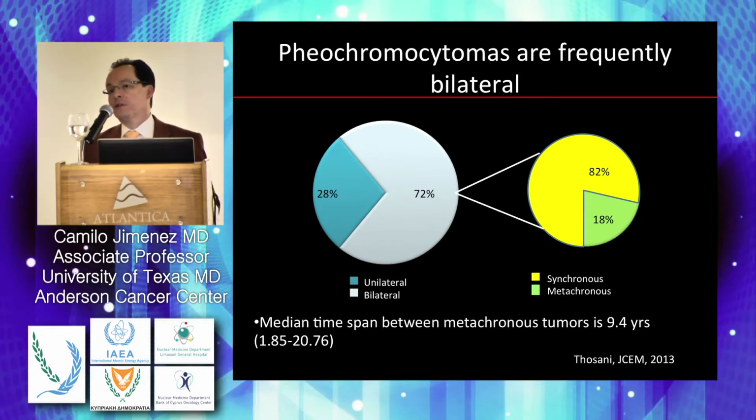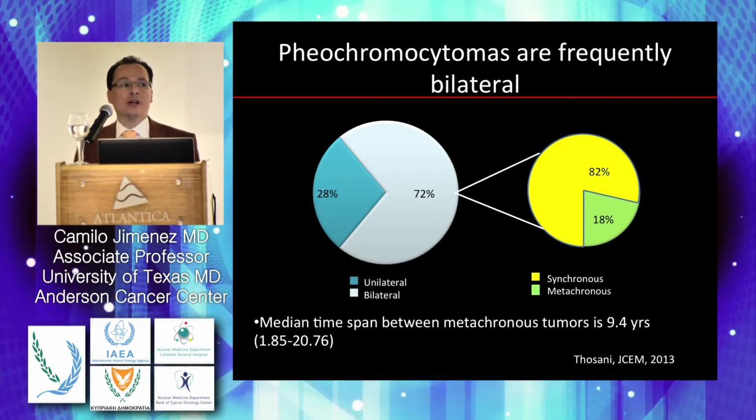How do we treat pheochromocytomas? With surgery. What kind of surgery do we have to do for these patients? Try to do a cortical sparing adrenalectomy. Never remove the adrenal gland completely. Leave part of the cortex because you want to protect the patient from the development of adrenal insufficiency.